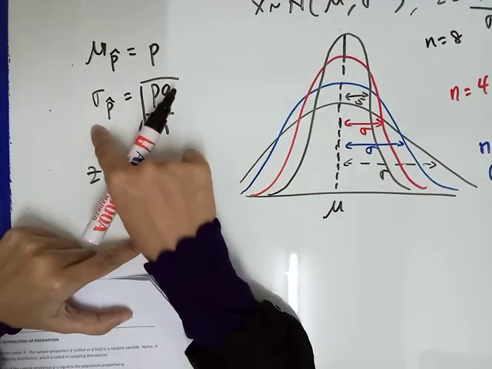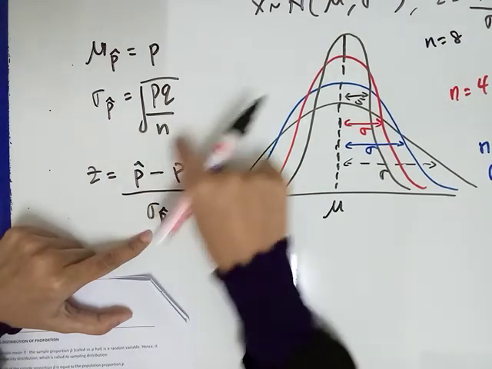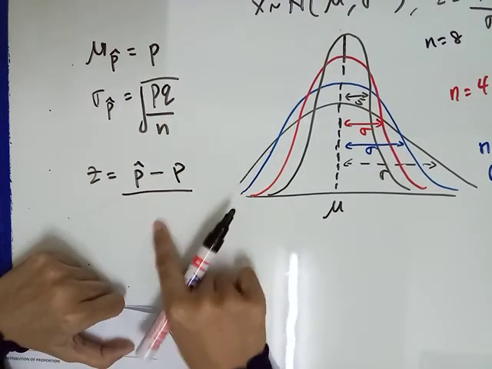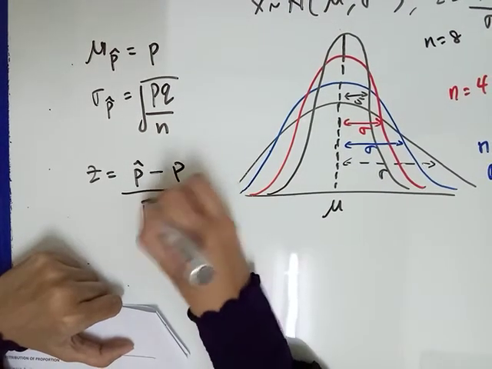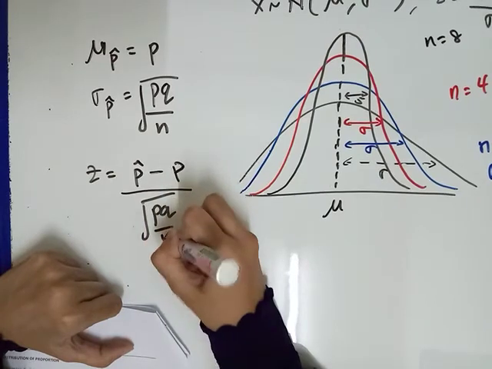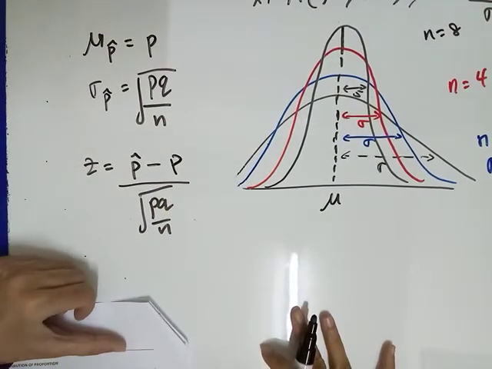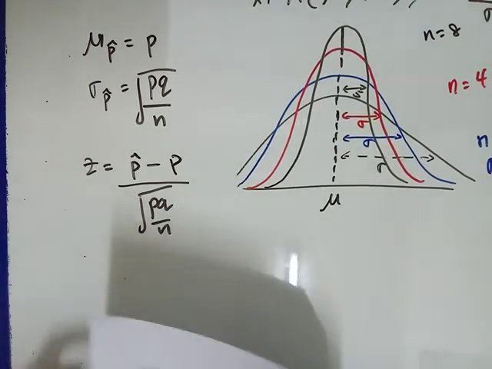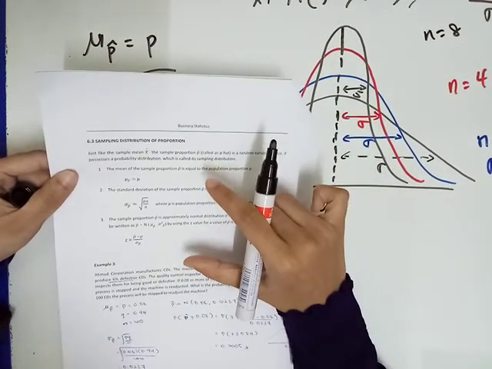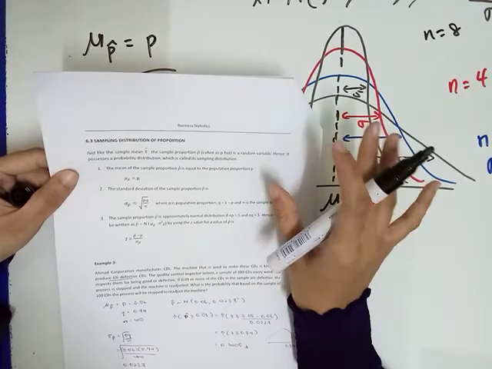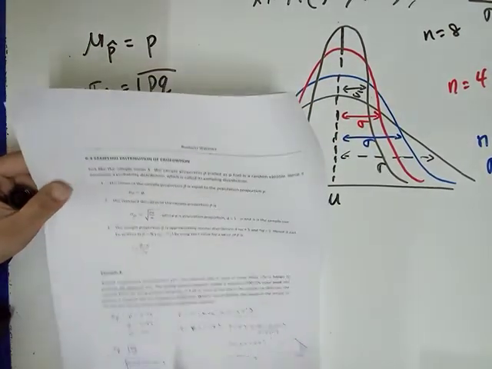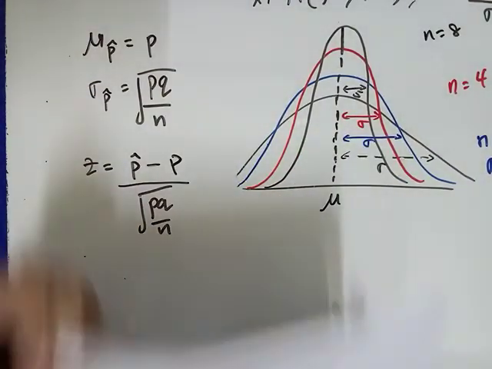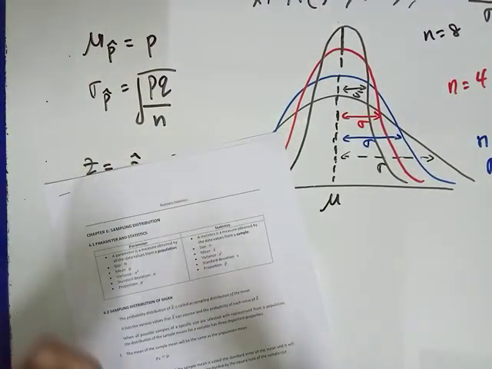And we know that standard deviation of sample proportion is the square root of P times Q divided by N. Same concept. Cumanya sampling distribution of proportion ni kita just go through saja. Saya tak nak tekankan sangat. Yang saya nak tekankan adalah sampling distribution of the mean. Okay, boleh faham dah? Kalau tak faham boleh tanya dah outside.